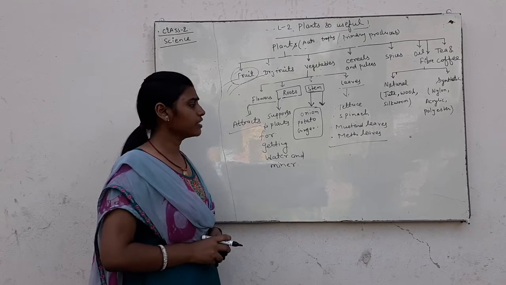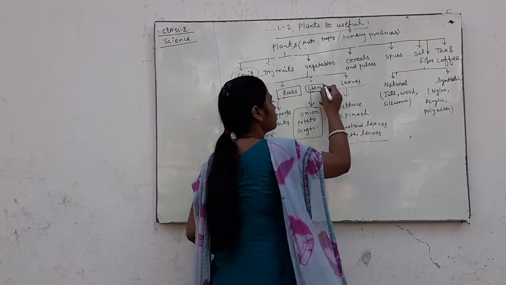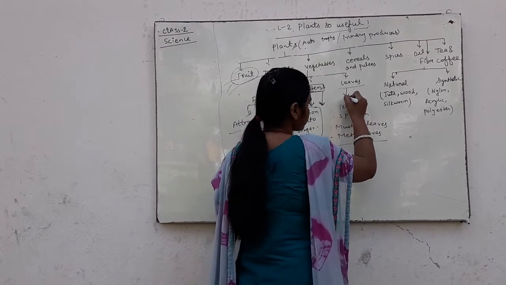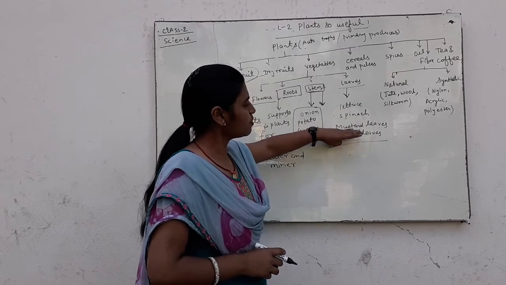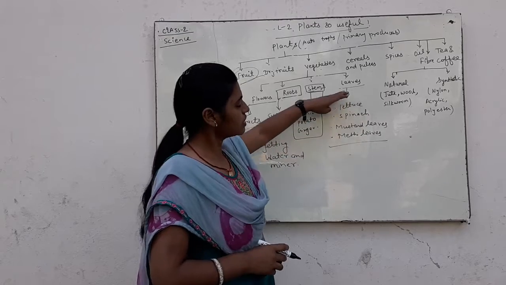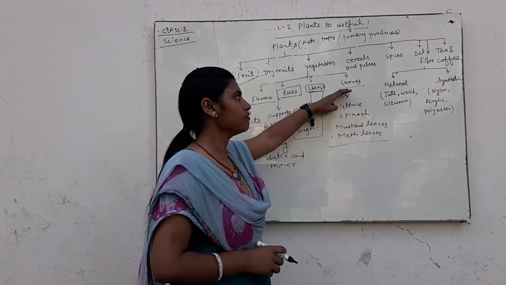Onion, potato and ginger are examples of stems. Leaves: lettuce, spinach, mustard and methi leaves. These are examples of leaves obtained as vegetables.